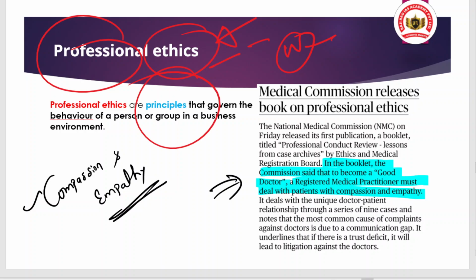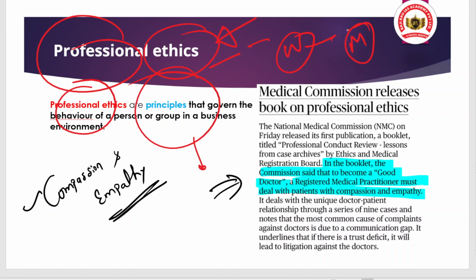You can see here that these are principles that govern the behavior of a person or a group in a business environment. One example we can take is a doctor who consults with patients. They need to follow professional ethics.